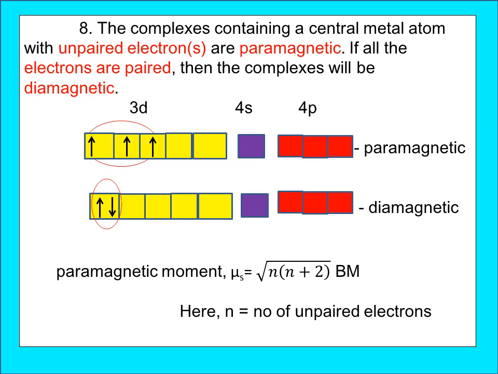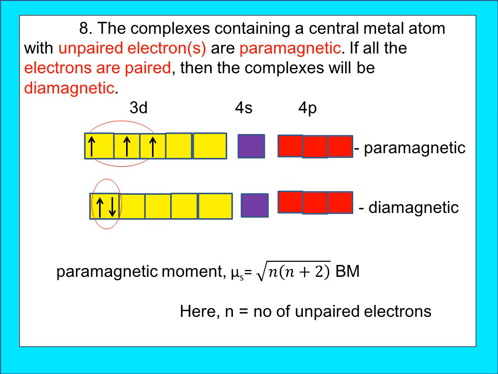Now consider the complex containing the central metal atom with unpaired electrons. If there are single, unpaired electrons, then the complex is paramagnetic. As you can see in the first diagram, I gave you 3 single electrons; if it is like that, it is called paramagnetic. Suppose the electrons are paired, as in the second diagram, then the complex is diamagnetic.